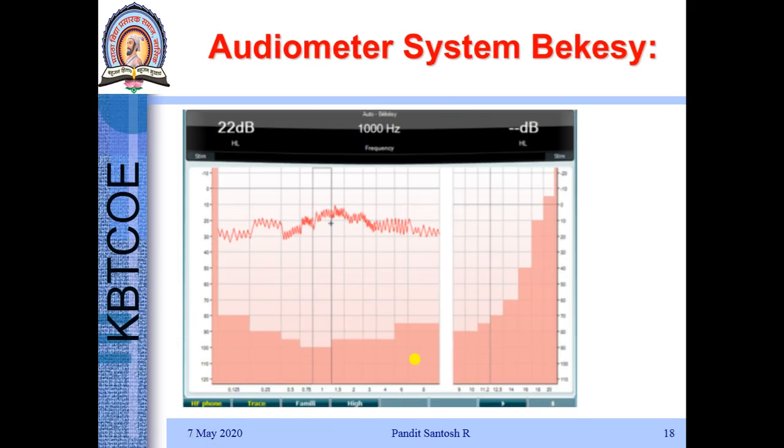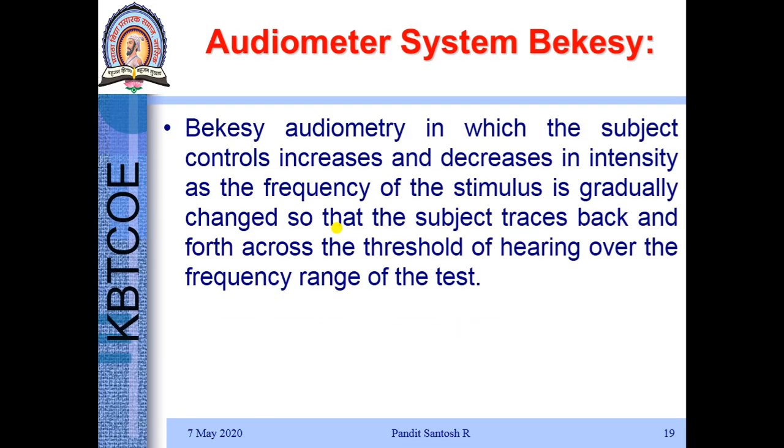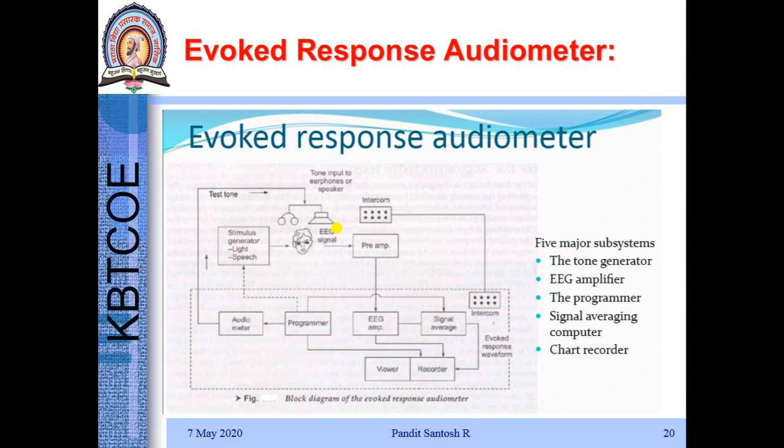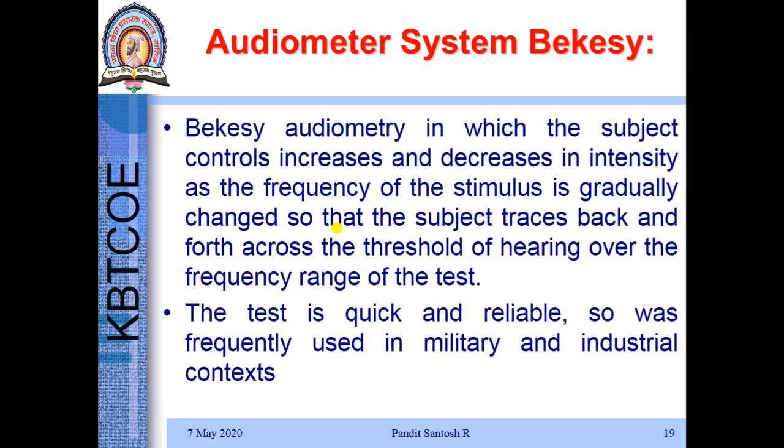There are two types of tracings, one is continuous tone and another is pulse tone. This is an example of an audiogram in which at a frequency of 1000 Hz the patient has marked 22 dB hearing sound. Thus it is very quick and reliable. So here we finished the concept of the Békésy audiometer system, which is an automatic audiometer system.